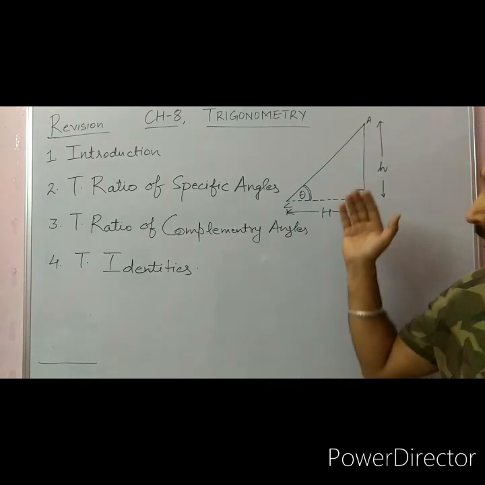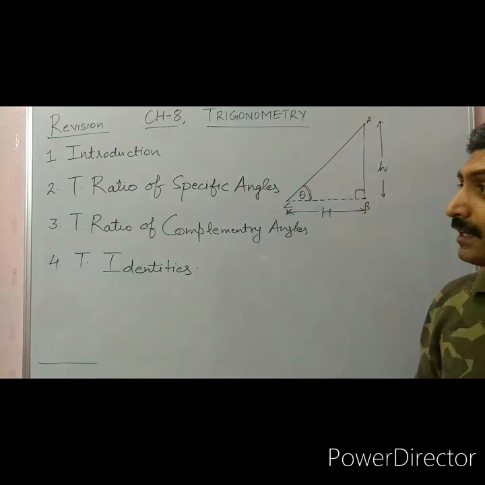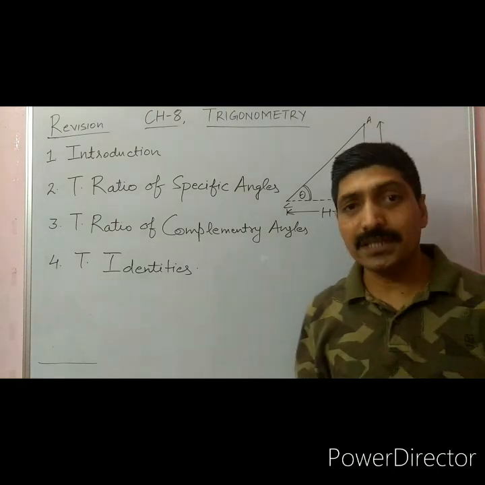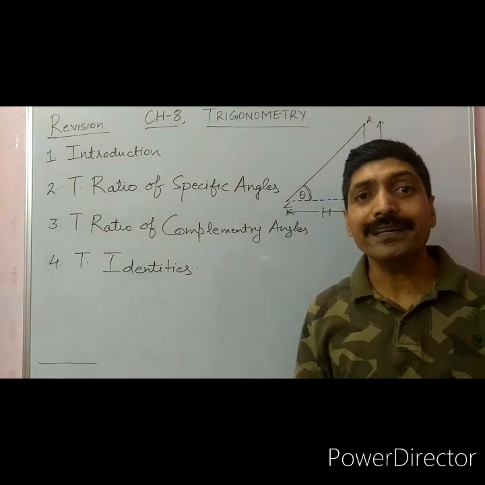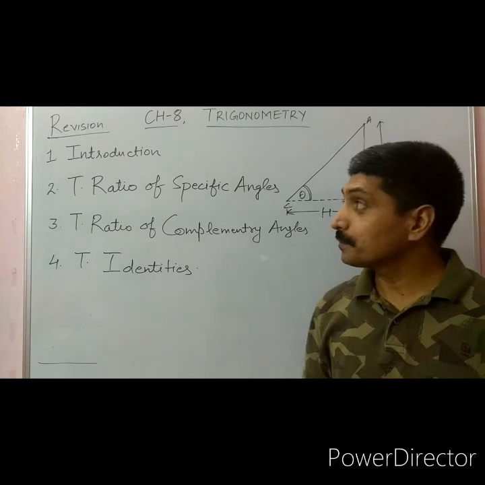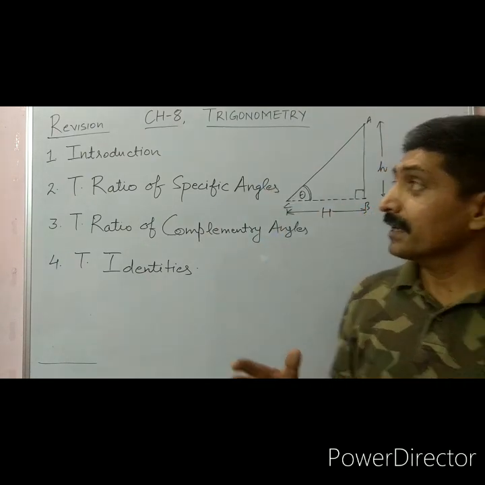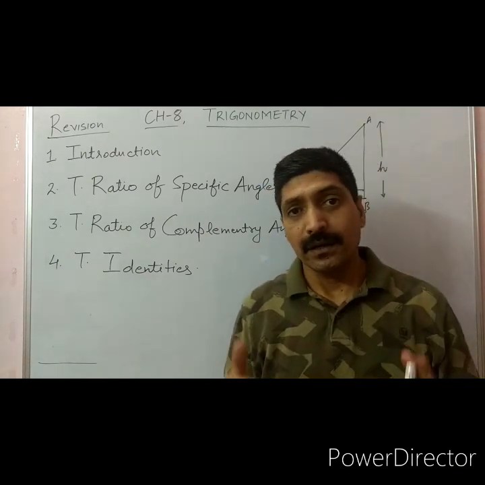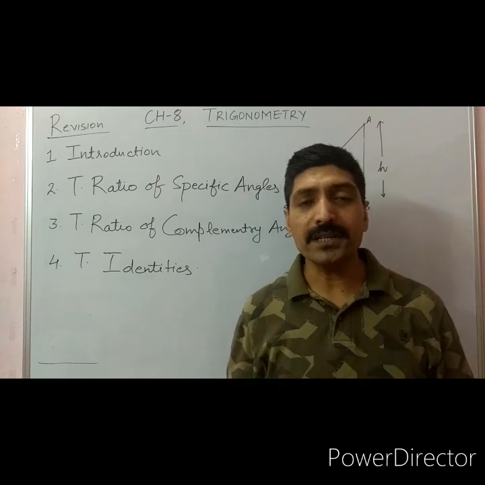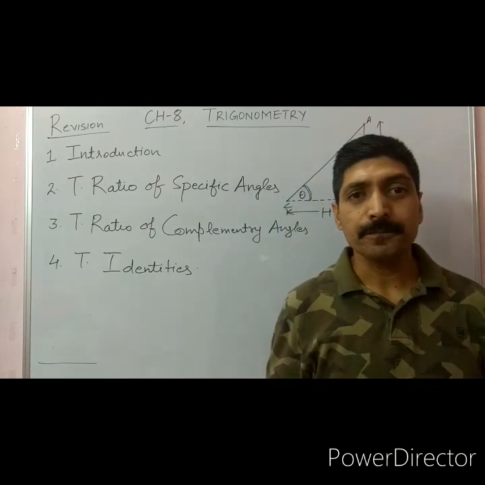So by the help of trigonometry, we can find such distances which we cannot find directly. So trigonometry is having a great importance in our day-to-day life.